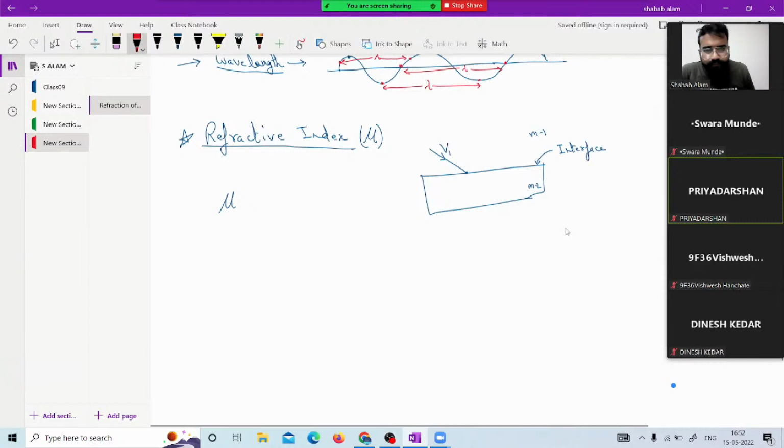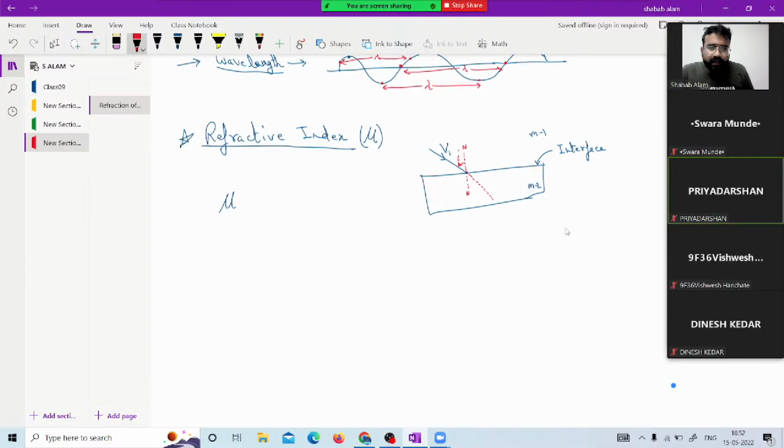Now, at the point of incidence, we draw the normal. Why do we draw the normal? Because the normal is the reference for the measurement of angles. All the angles of incidence, reflection, refraction are measured from the normal only. So this is the value of the incident angle, and if there is no change in the medium, this is the actual path of the incident ray.